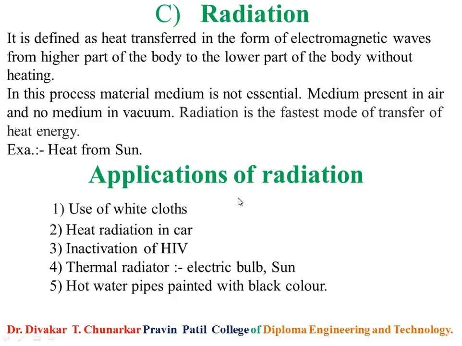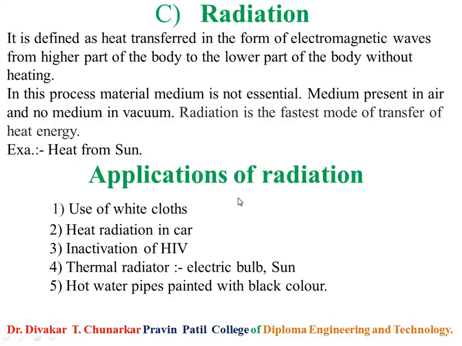In conduction there are two types, good conductor and bad conductor. A good conductor means heat energy transfers easily from one place to another. And in a bad conductor, heat does not transfer easily from one place to another.